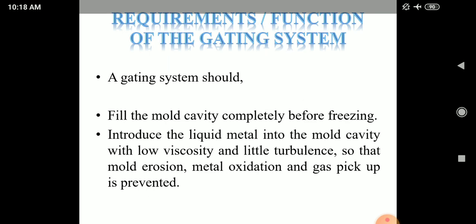Let's see the requirement and function of the gating system. A gating system should fill the mold cavity completely before freezing. Introduce the liquid metal into the mold cavity with low velocity and little turbulence so that mold erosion, metal oxidation and gas pickup are prevented. Gating system should ensure the complete filling of the mold cavity.